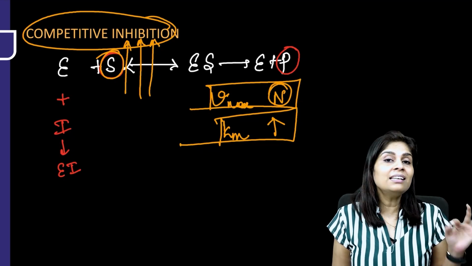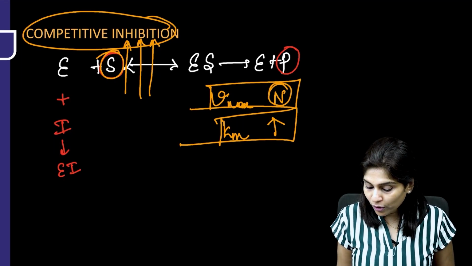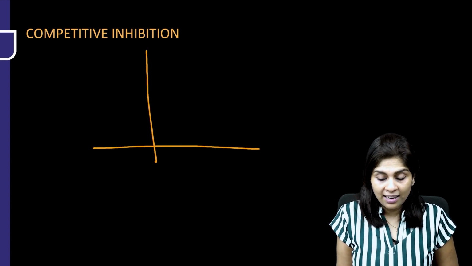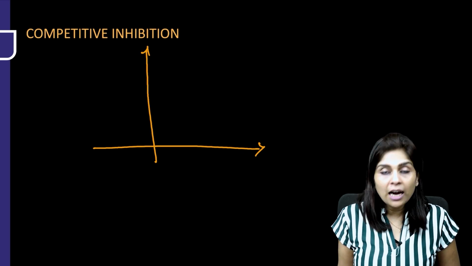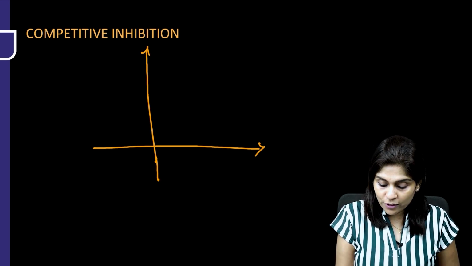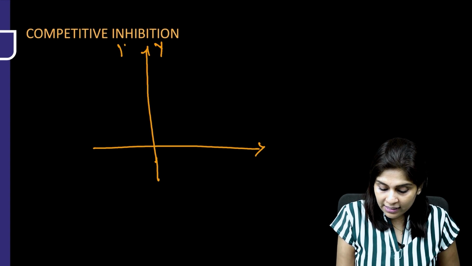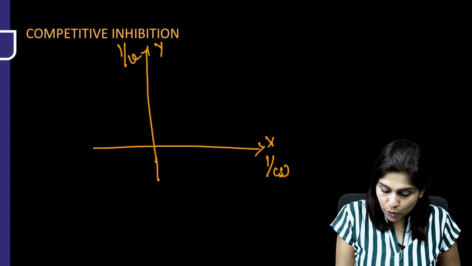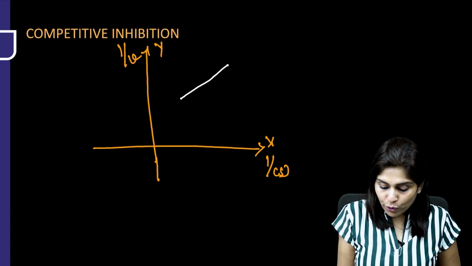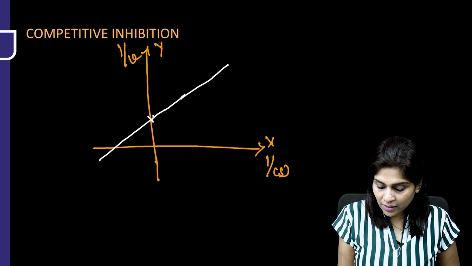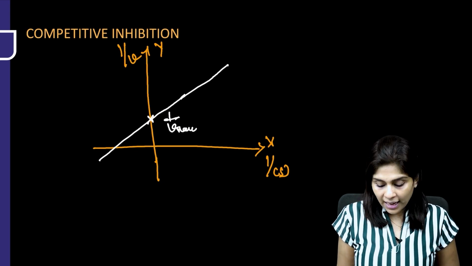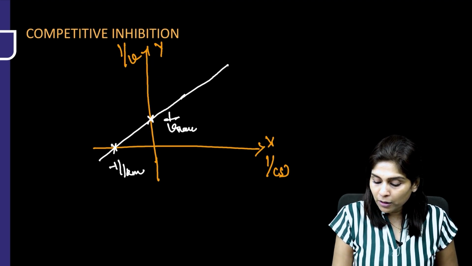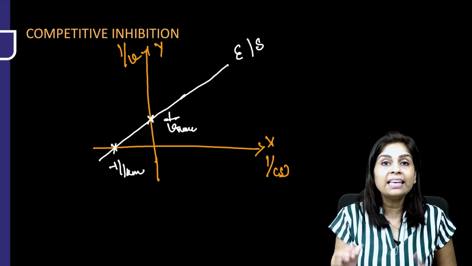And this will be evident in a Lineweaver-Burk plot. So all of you tell me, how do you draw a Lineweaver-Burk plot? I am going to draw it again, and I want you to repeat it along with me. What is drawn along the y-axis? Along the y-axis it is 1 by V. Along the x-axis it is 1 by S. And what will you get? You will get a straight line. If you extrapolate, the straight line cuts the y-axis at 1 by Vmax and it cuts the x-axis at minus 1 by Km.